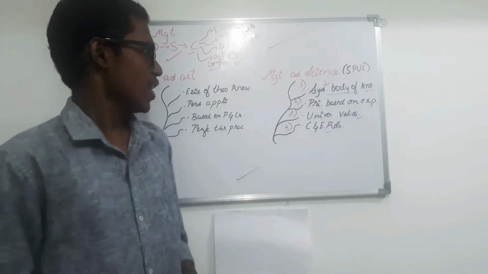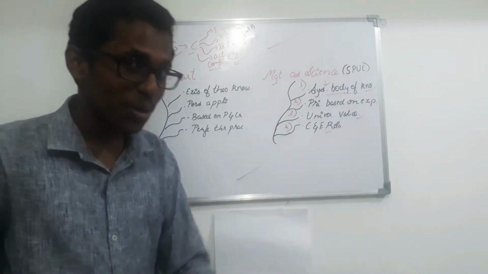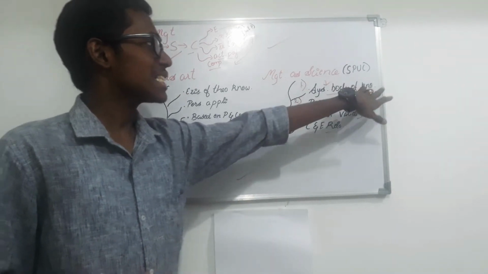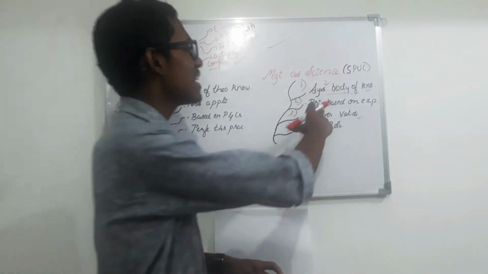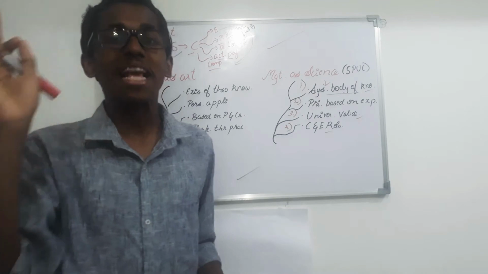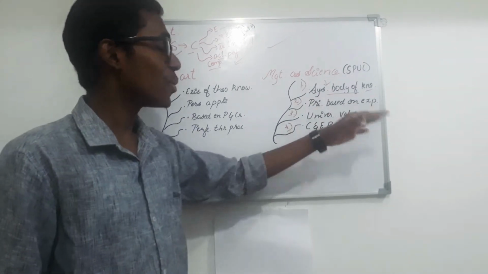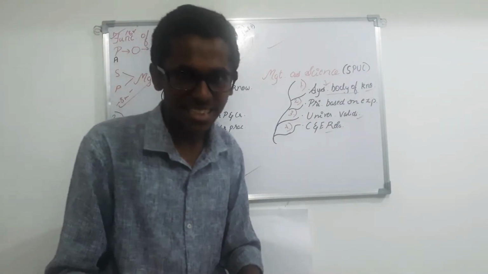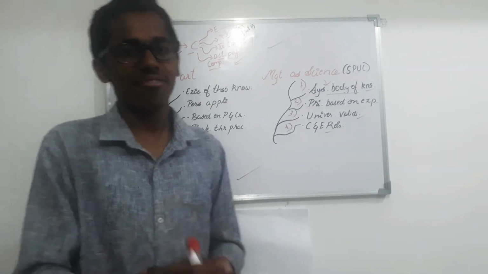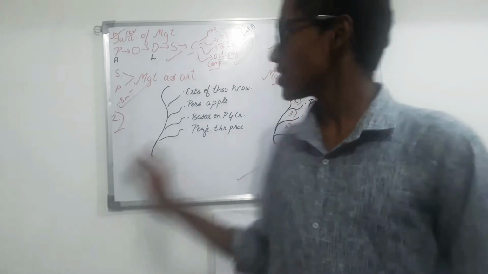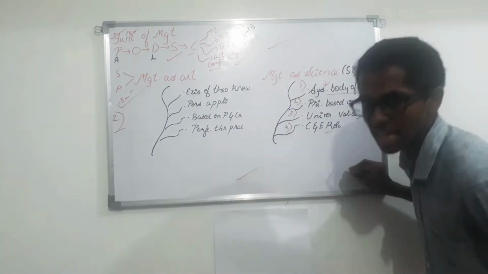So in management as science, we completed: it is a systematized body of knowledge. Second, it is principles based on experimentation. Third, it has universal validity. And the fourth, it tells you about the cause and effect relationship. So hence management is science.